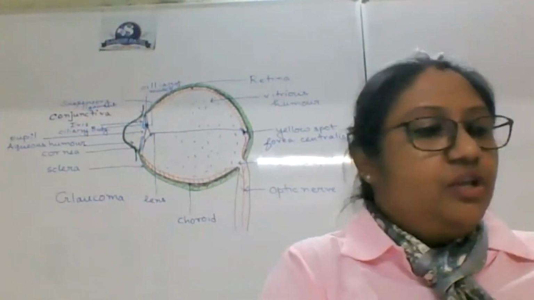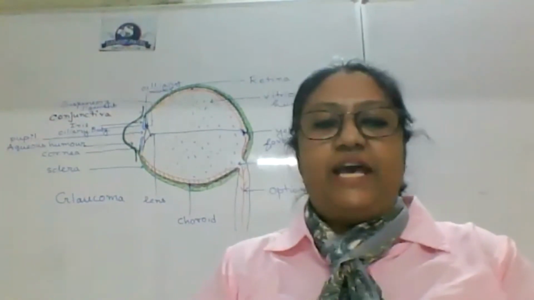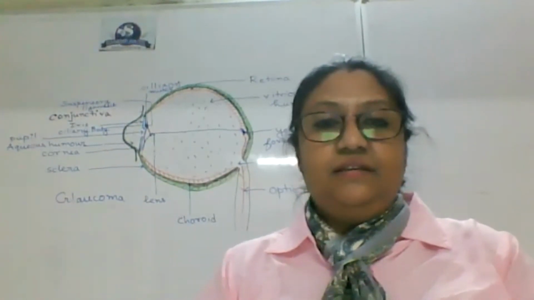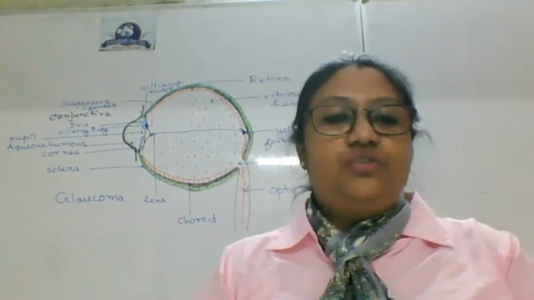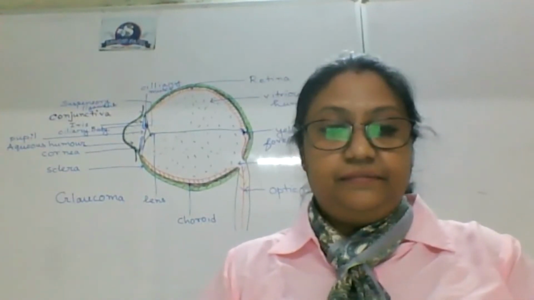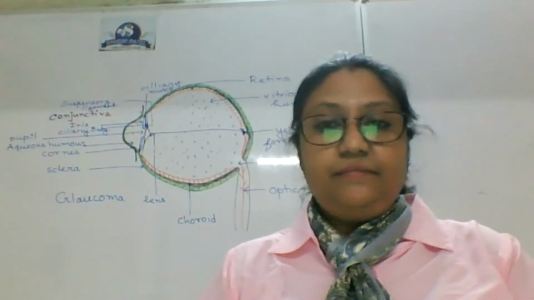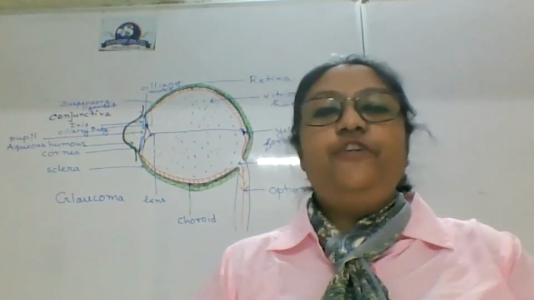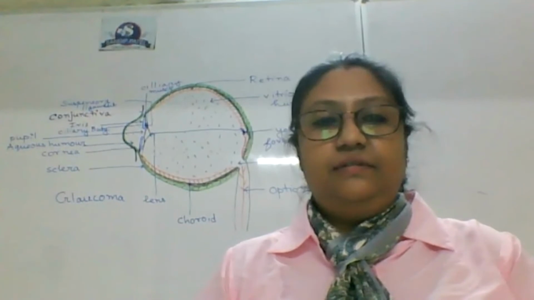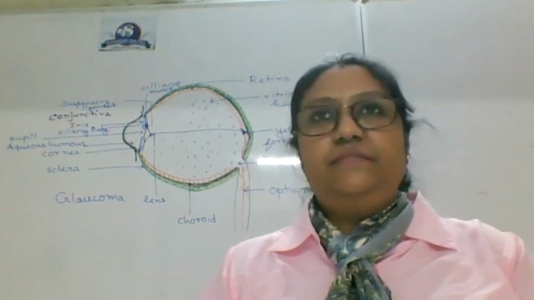Clear? So retina is having two types of cells which are known as rod cells and cone cells. Okay. So what are these cells? Actually, if you look into retina, I wish to share the screen.